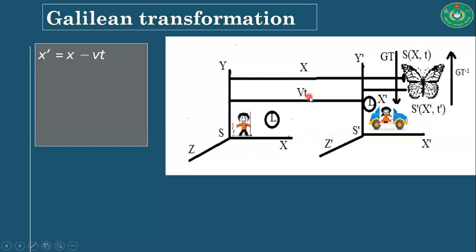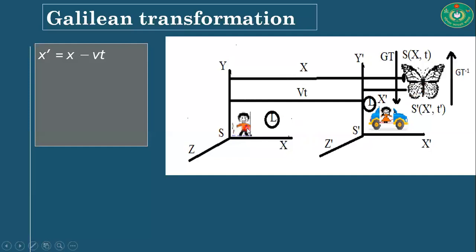So the measurement taken in the S frame along the x-axis exceeds the measurement in S prime by the amount of Vt. Now we see that the position of the butterfly is x prime meters away from the observer of S prime, and it is Vt plus x prime away from the observer of S.